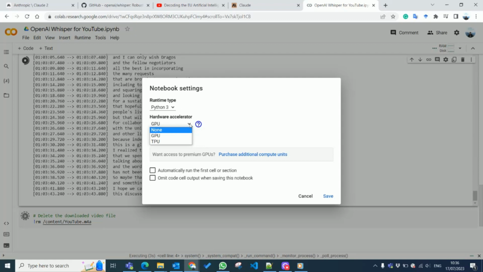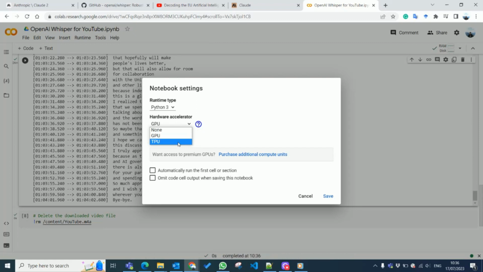But typically when we run these AI models, we're using a GPU, which is graphics processing unit, or a TPU, tensor processing unit, which is even more specialized hardware for AI models. But I don't think the TPU is free for now, so we're just using the GPU. And here are some GPU types. T4 is the free version we are using. There are more powerful GPUs, but you need to pay a premium fee. So just keep the setting like this one, Python 3 with GPU T4, then click Save, so that we can be sure that we are actually using GPU to run the AI model.